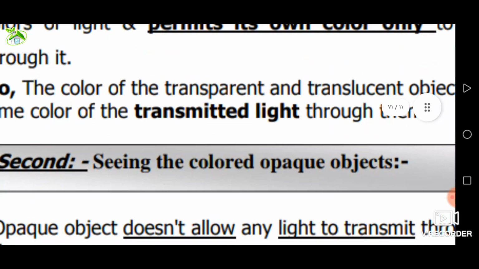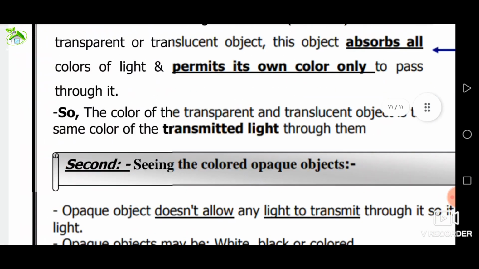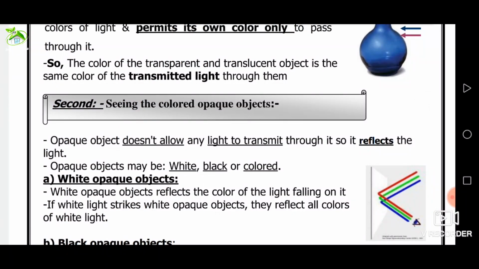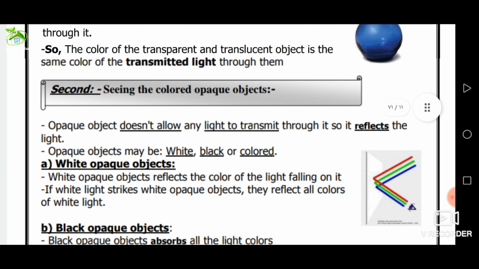Number 2, seeing colored opaque objects. The opaque objects don't allow light to transmit through them. The opaque objects are divided into white opaque, black opaque, and colored opaque objects.